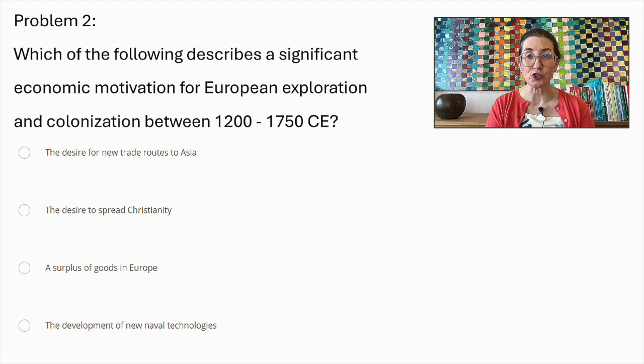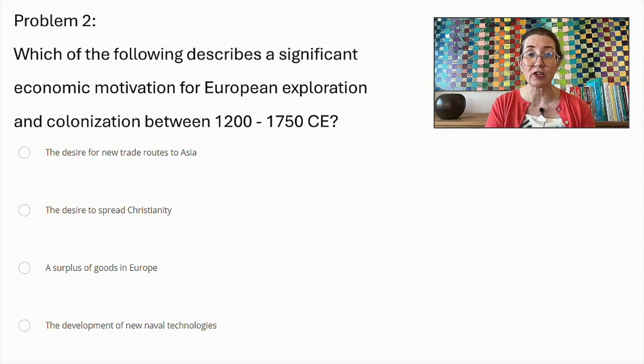Although the desire to spread Christianity, a surplus of goods in Europe, and the development of new naval technology each played roles in motivating European exploration and colonization between 1200 and 1750 CE, they were not the primary economic drivers.